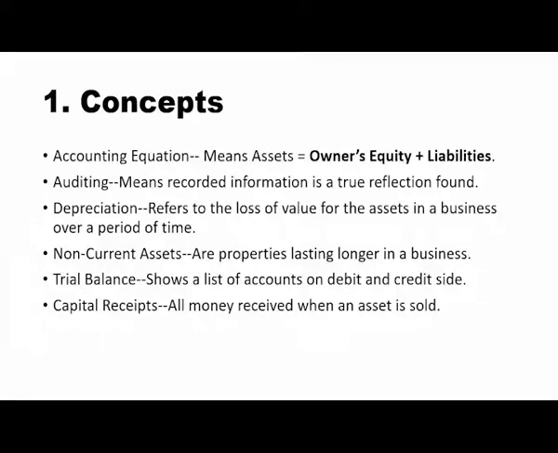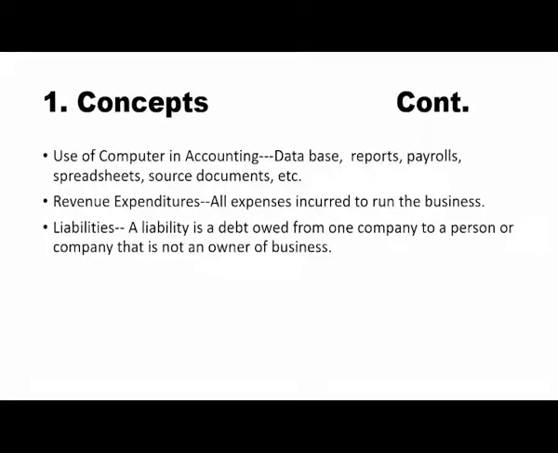What is non-current assets? Are properties lasting longer in a business. What is trial balance? Trial balance shows a list of accounts on debit and credit side. Capital receipts simply means all money received when an asset is sold.